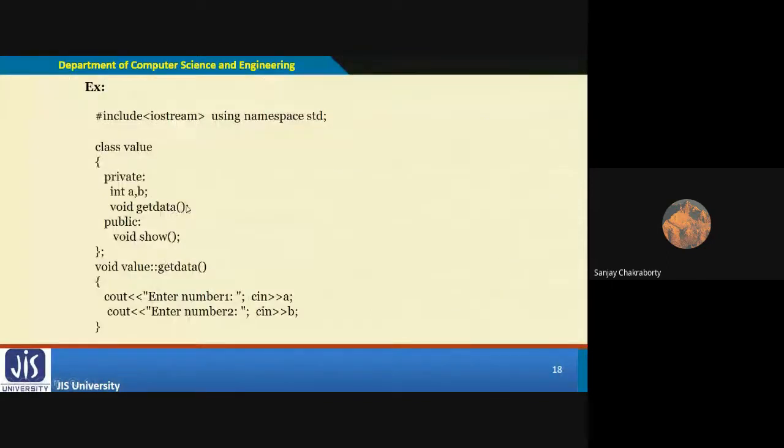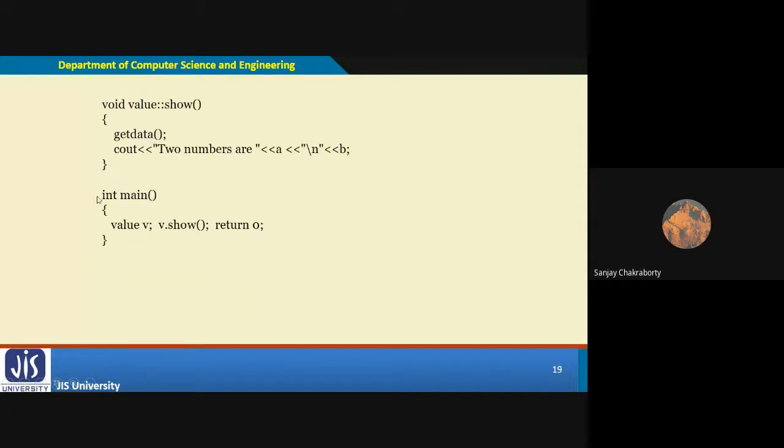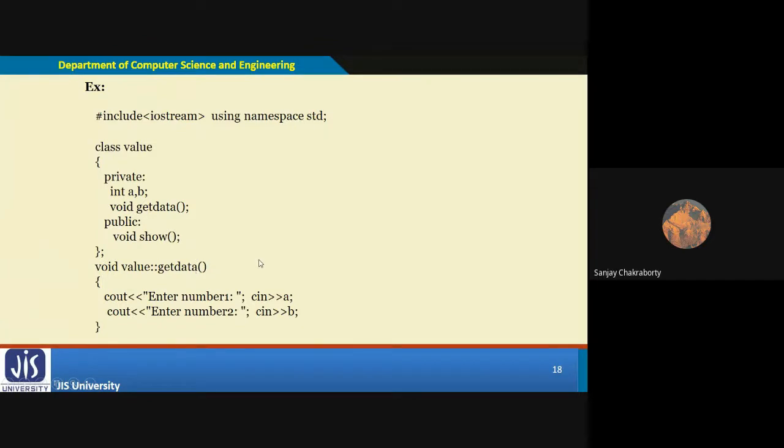So which one is the private function of this class? Getdata. And which one is the public function of this class? Show. Now how can we access the private function? A private function can be defined in such a way. Okay, the definition is possible. You can even define the private function here inside the function definition by the help of that concept. But if you want to access it by the help of this object outside of this class, it will not allow you to access v dot getdata directly. Okay, because getdata is a private function. It will not allow you.